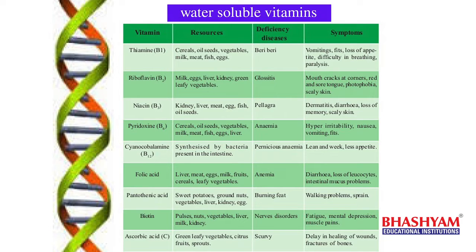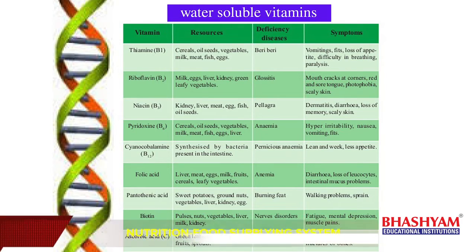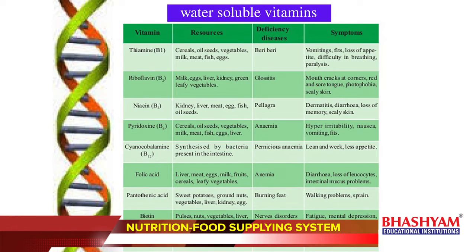And the next B complex vitamin is B2. Its chemical name is riboflavin, and its deficiency disease is glossitis. In glossitis, the symptoms, if you observe, are mouth cracks at the corners. At the corners of the mouth we get cracks that lead to bleeding and pain, and a red and sore tongue. The tongue becomes red and sore, and photophobia.